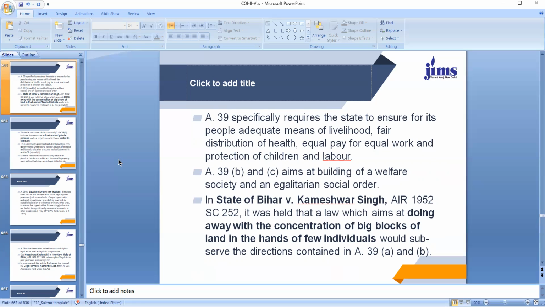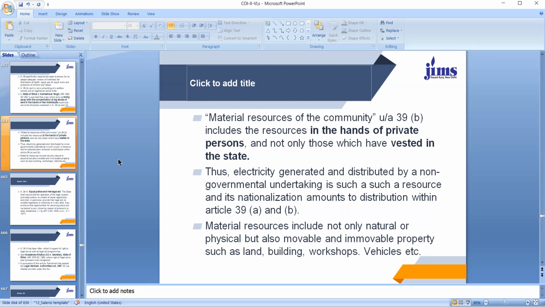We have a very important leading case, State of Bihar versus Kameshwar Singh, which was decided by the Supreme Court way back in 1952, wherein it was held that a law which aims at doing away with the concentration of big blocks of land in the hands of few individuals would subserve the directions contained in Article 39A and B. If Parliament has made a law which prevents the concentration of wealth or land in the hands of few individuals, it is definitely implementing the directive principle contained in Article 39A and B.